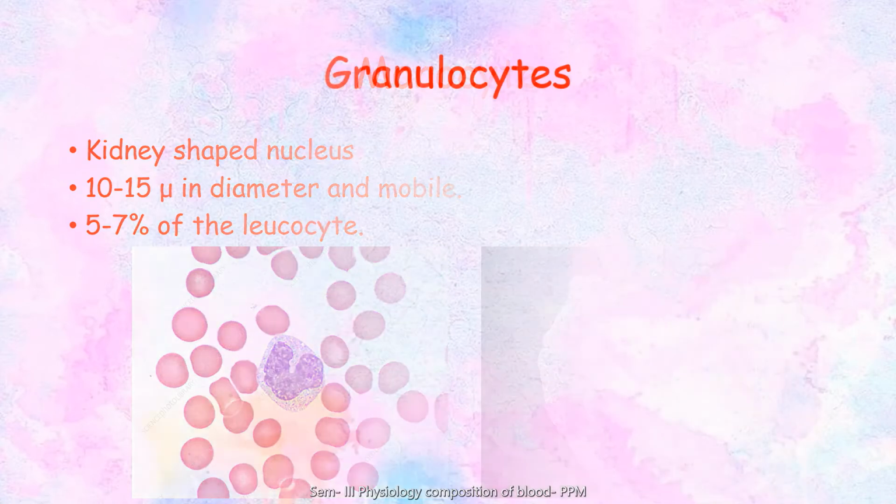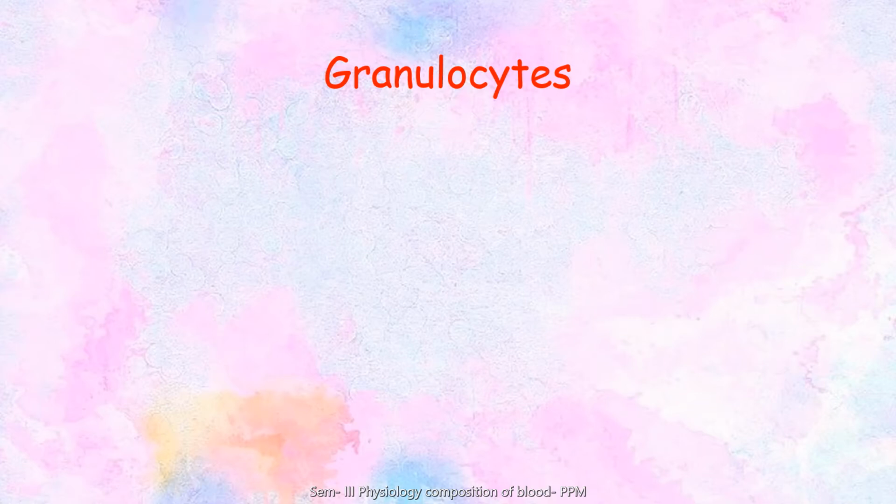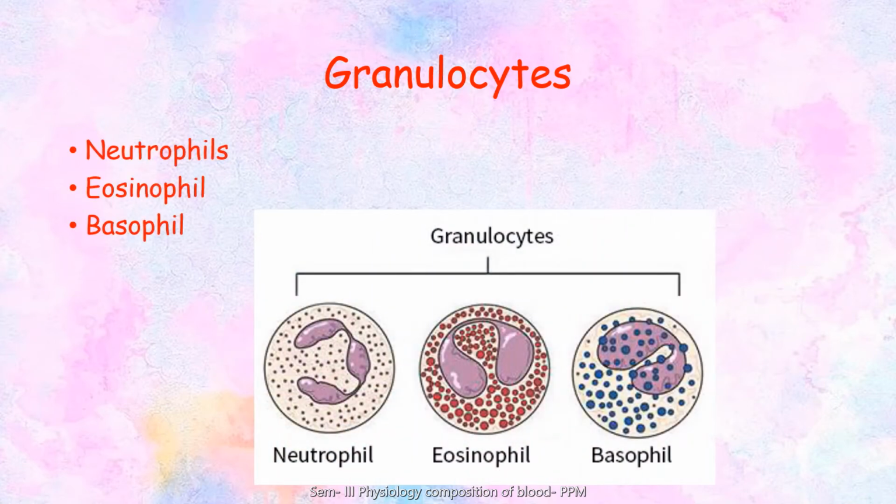Then we have the granulocyte. The granulocytes are of three types: the neutrophil, eosinophil, and the basophil. As I said, the neutrophil takes up neutral stain, eosinophil takes up acidic stain, and the basophil takes up basic stain. The nucleus of the granulocyte is multilobulated. There's more than one lobe in the nucleus. So their basic differentiation is on the basis of the kind of stain they take.